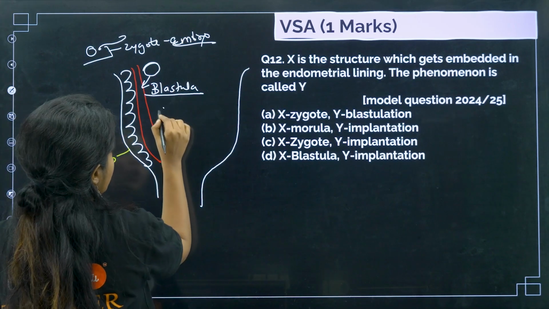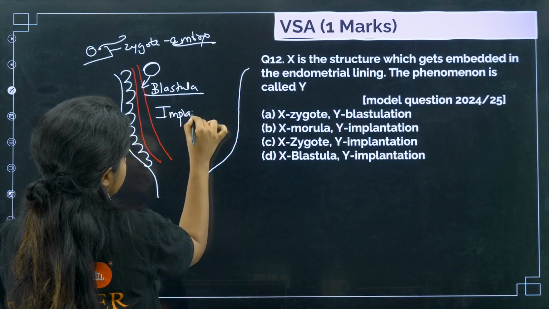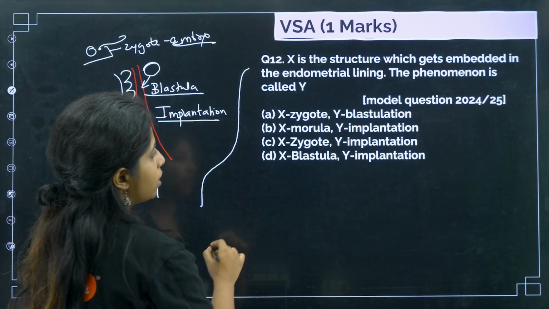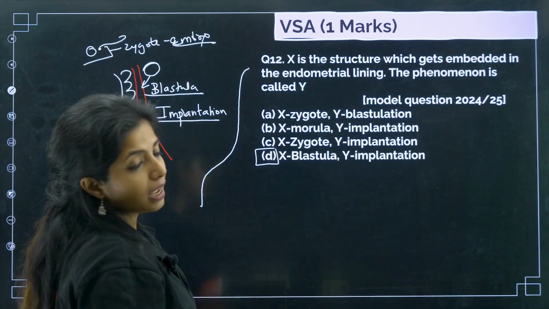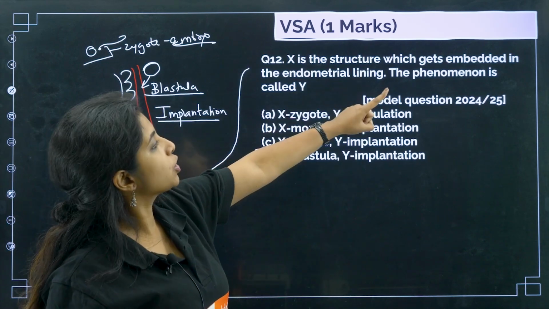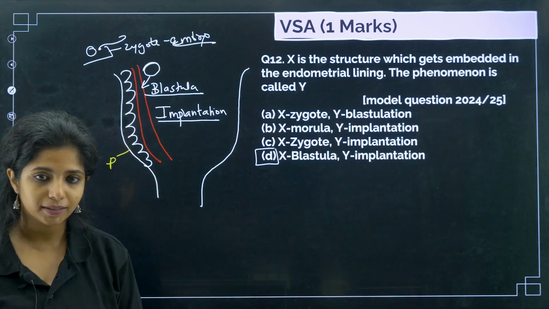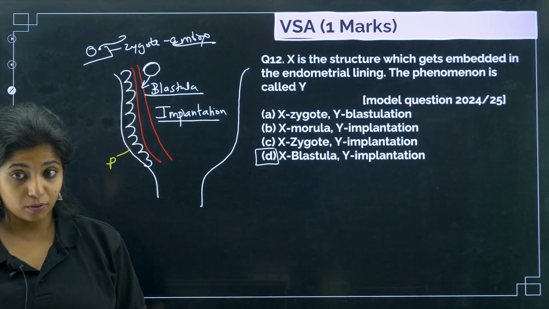You call this as implantation. So something is getting implanted. Okay, so your answer becomes blastula and implantation. The structure which gets embedded in the endometrial lining, the phenomenon is called why? So the phenomenon is implantation. Works? This is a model question paper question.